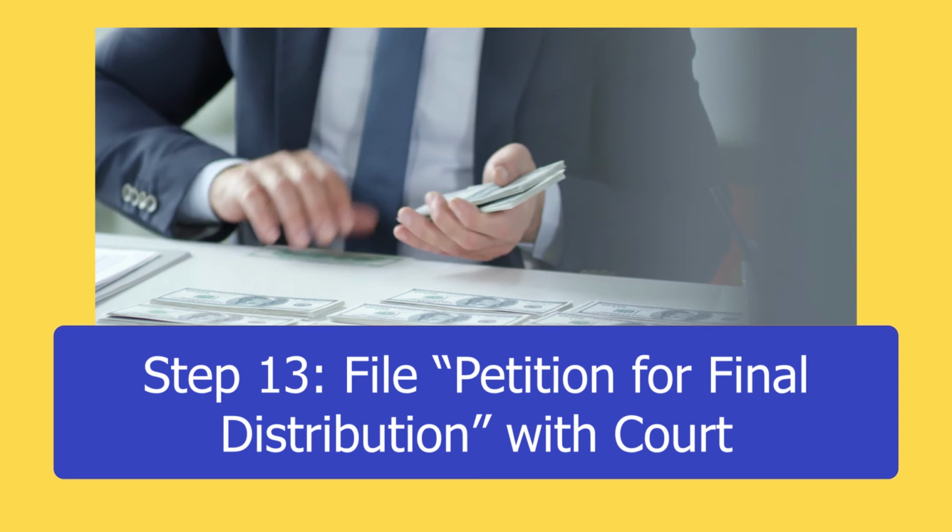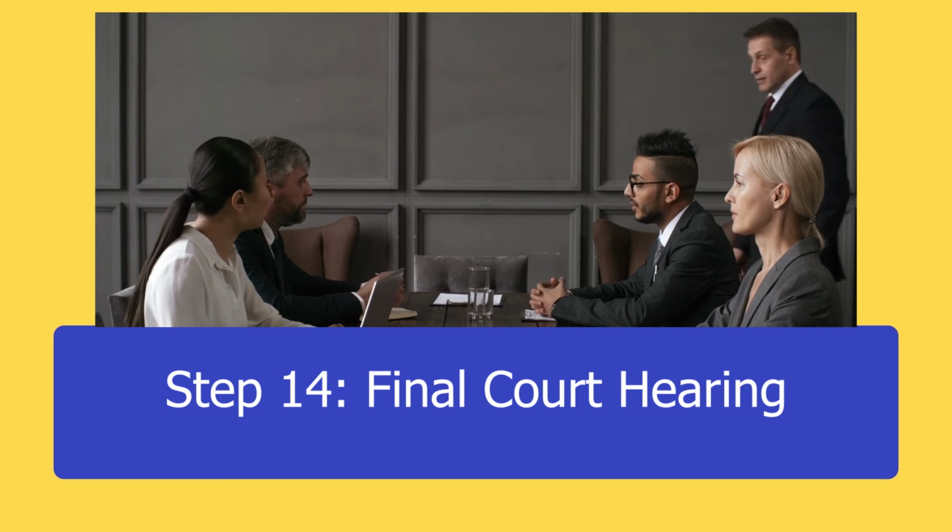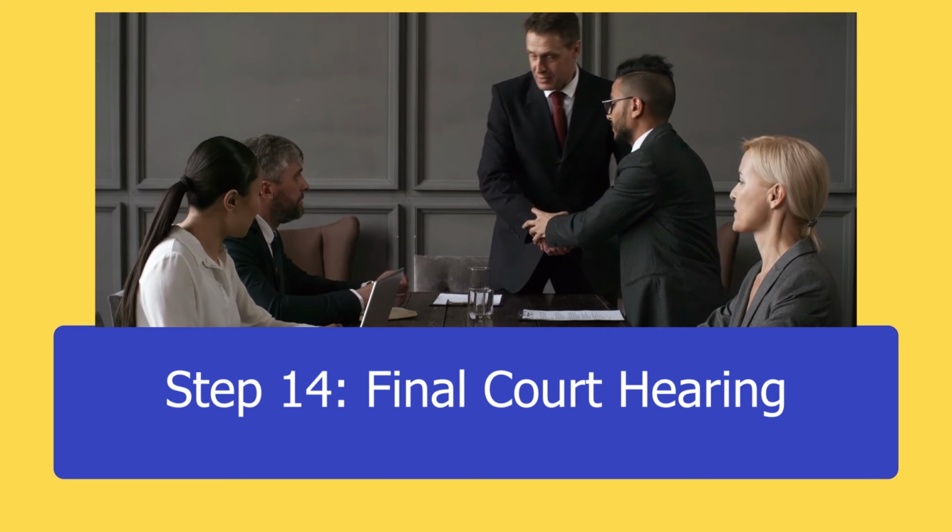Thirteenth, file a petition for final distribution with the court. This indicates that all debts have been handled, all required steps have been taken, and you are ready to close the estate and distribute the assets. This happens 8 to 16 months after filing the initial petition to open the probate. Finally, a final court hearing. You and your probate attorney will appear in court. If all goes well, the judge will give you a signed order allowing you to distribute the assets to the heirs. The length will vary based on many variables, including how backlogged the court system is in that particular county at the time.